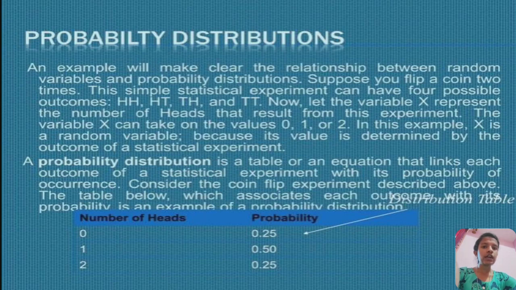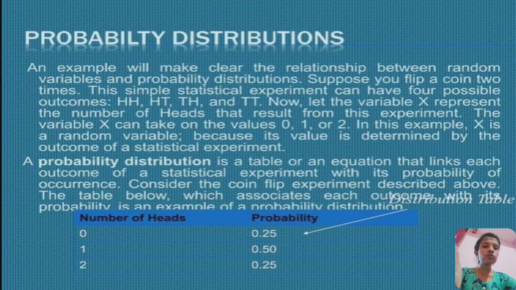Probability distributions. An example will make clear the relationship between the variables and probability distribution. Suppose you flip a coin 2 times. This statistical experiment can have 4 possible outcomes, that is HH, HT, TH and TT. Now let the variable x represent the number of heads that result from this experiment. The variable x can take on values 0, 1 or 2. In this example, x is a random variable because its value is determined by the outcome of a statistical experiment.